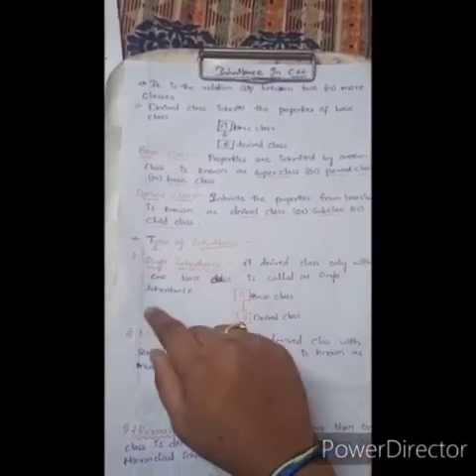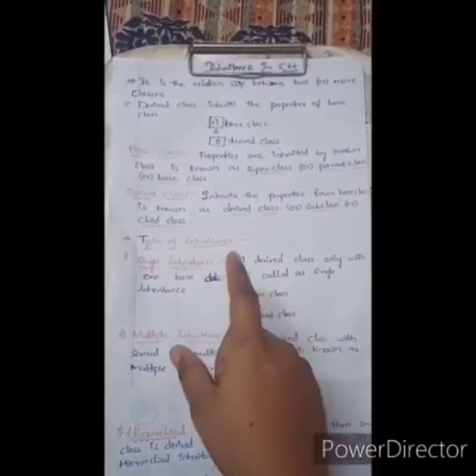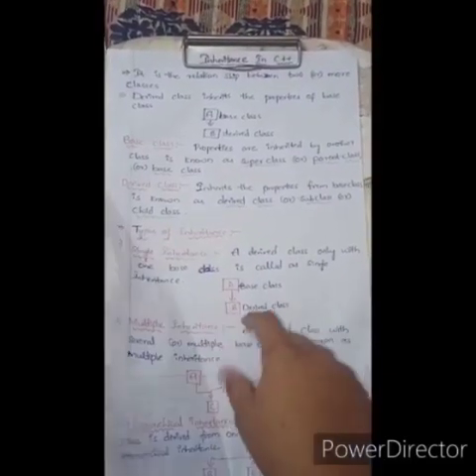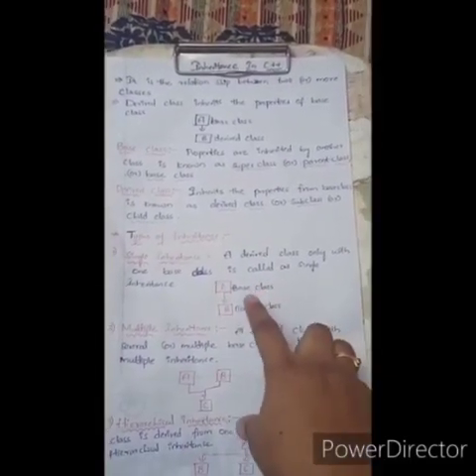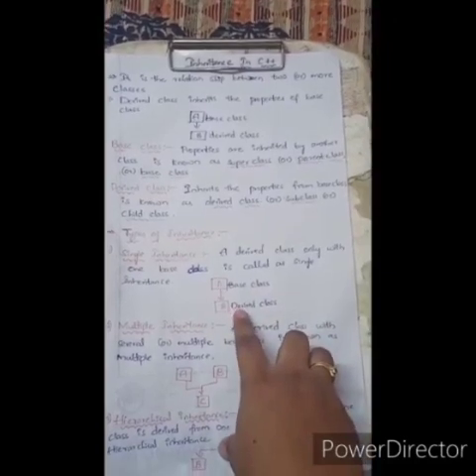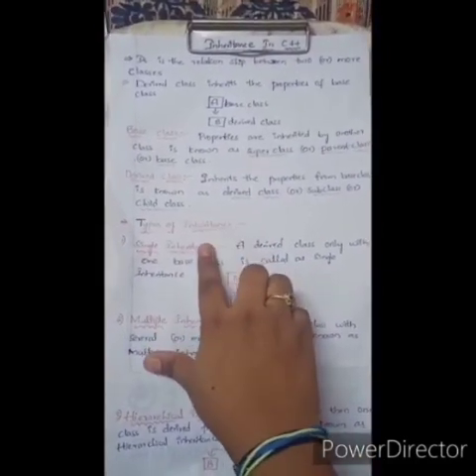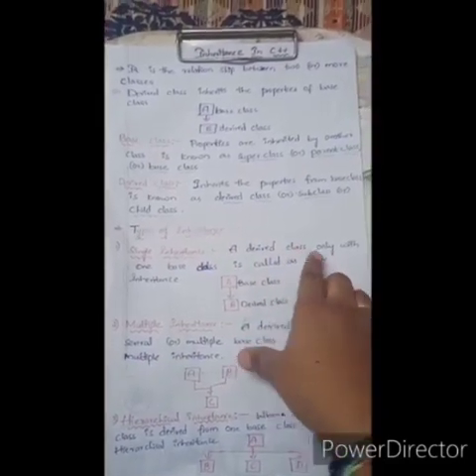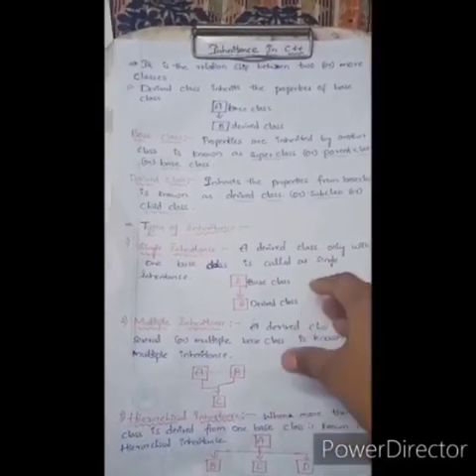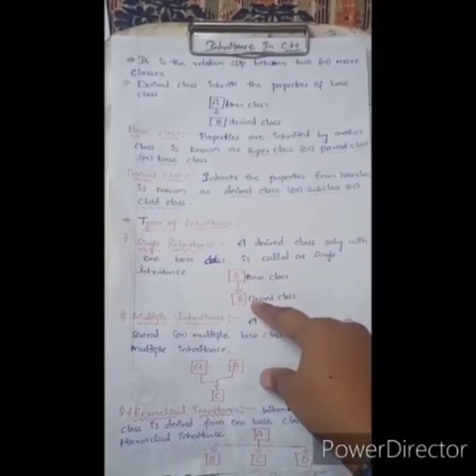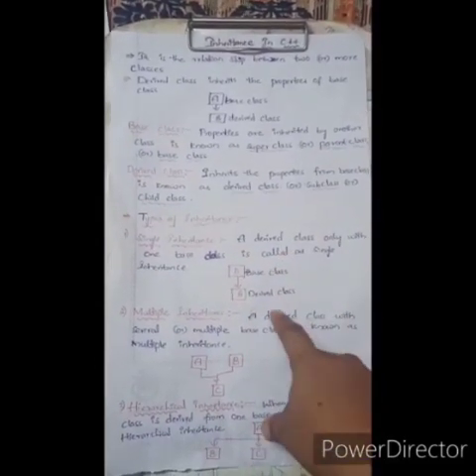Now I'll explain about types of inheritance. In inheritance we have 5 types: single inheritance, multiple inheritance, hierarchical inheritance, multi-level inheritance, and hybrid inheritance. Now I am going to explain single inheritance. A derived class with only one base class is known as single inheritance. Here A and B: A is the base class and B is the derived class.